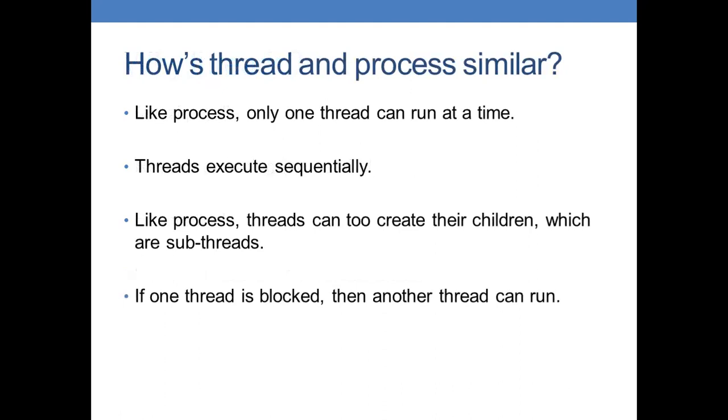Now, how are threads and processes similar? Like a process, only one thread can run at a time. As we have learned, instructions are under pipeline, and only when one instruction completes execution does the next instruction come into execution. Similar to that, the threads within a process execute serially, as I've already told, not in a parallel manner.